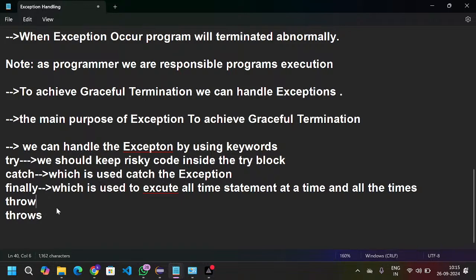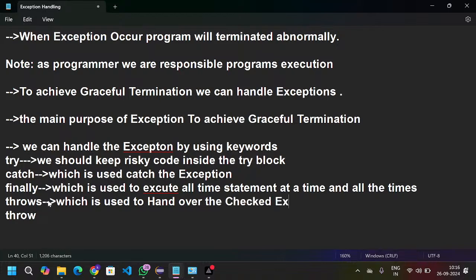Next thing is the throws keyword, which is used to hand over checked exceptions to the caller method or JVM.